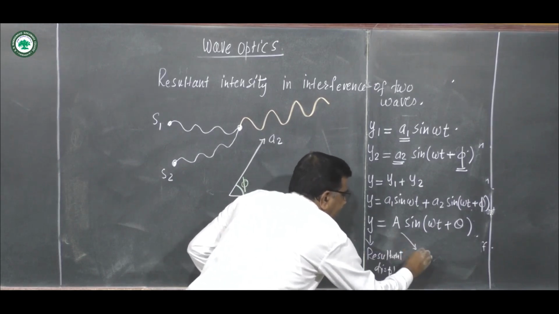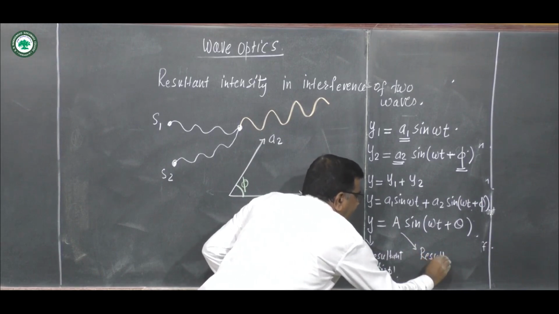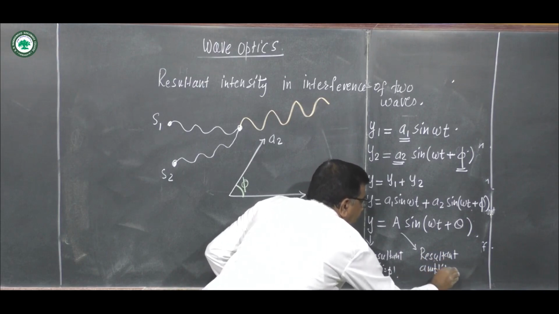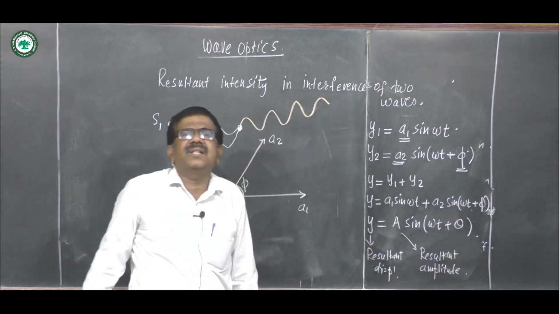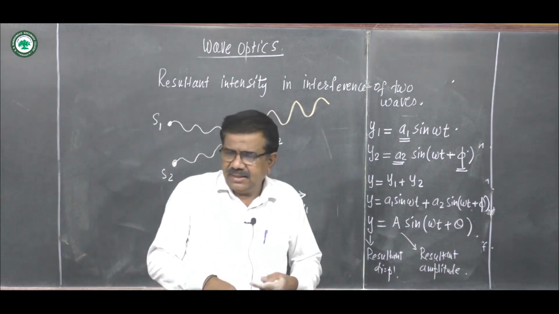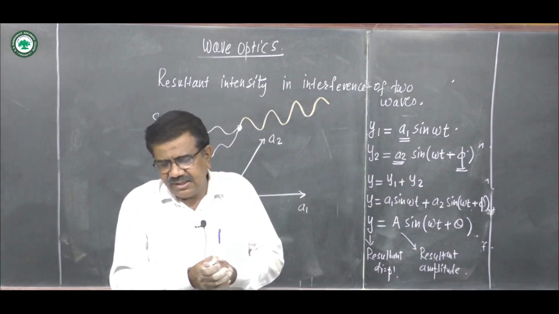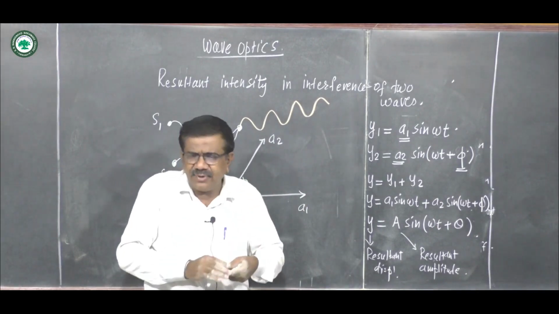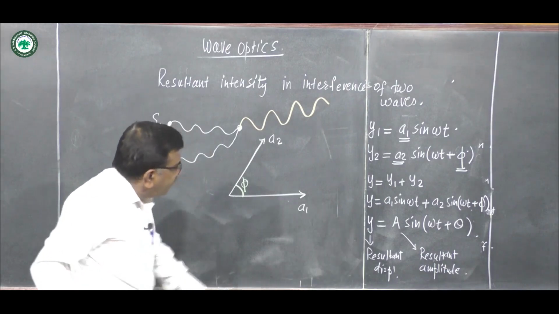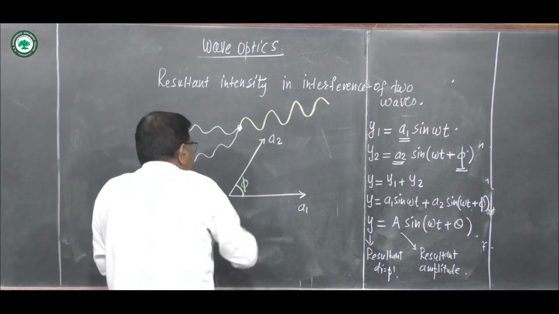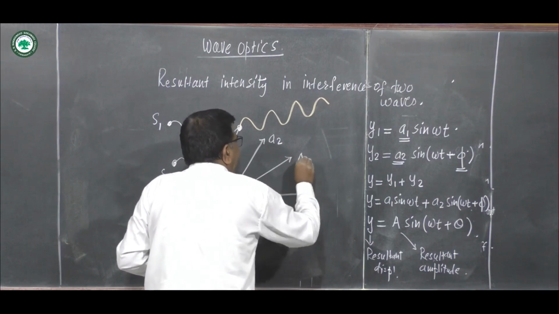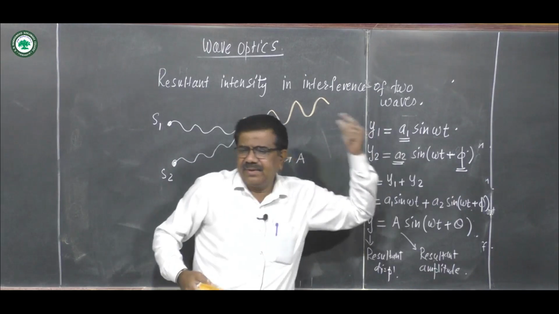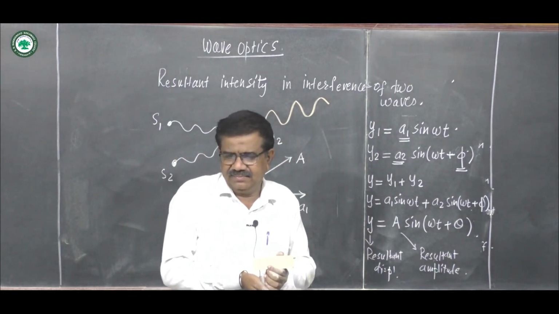This capital A is the resultant amplitude of the two waves, and theta is the resultant phase angle.